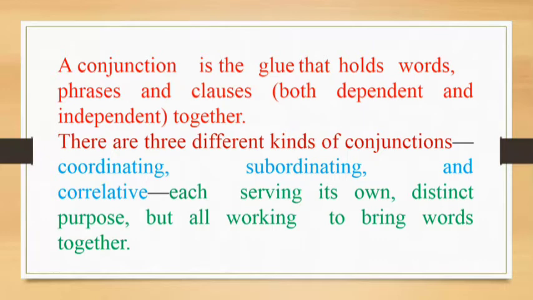So a conjunction is a joining word. It glues, it holds together phrases, clauses, and words to generate meaning. There are three different kinds of conjunctions, known as coordinating conjunctions, subordinating conjunctions, and correlative conjunctions, each serving its own distinct purpose, but all working to bring words together. Of course, the basic function is the same: to bring together words, phrases, and clauses.